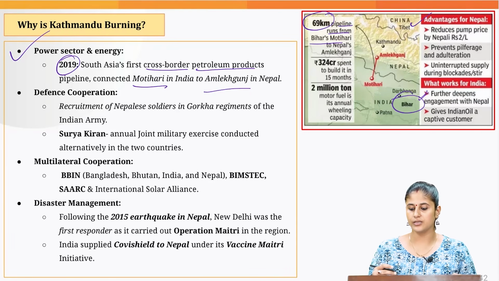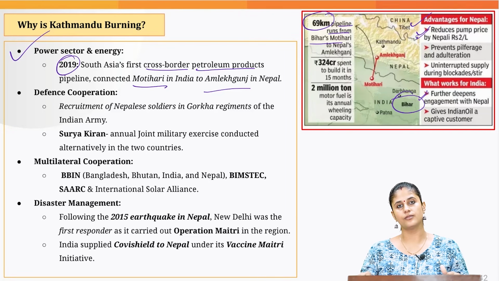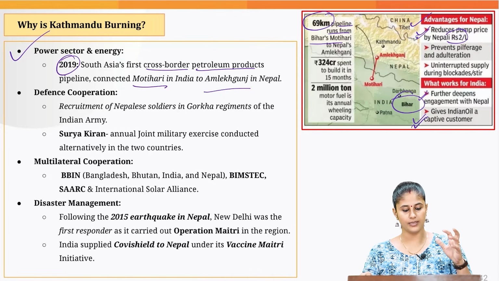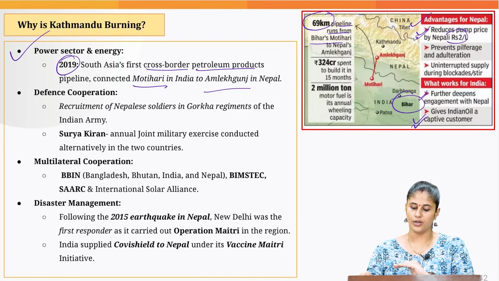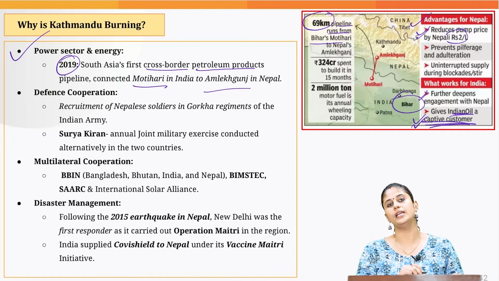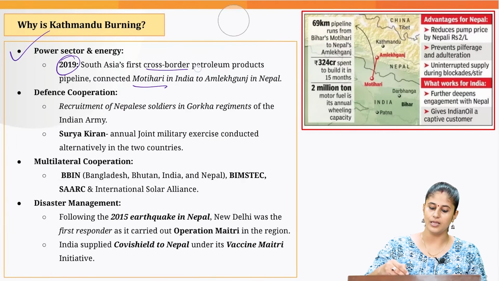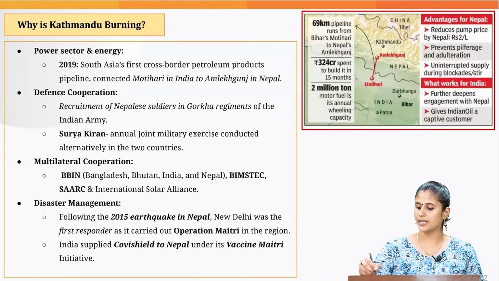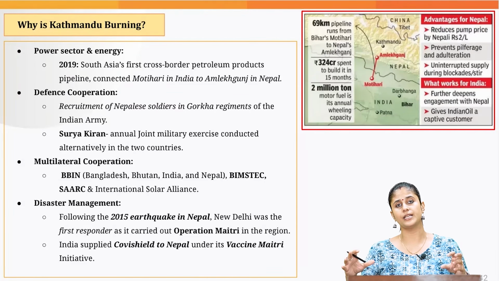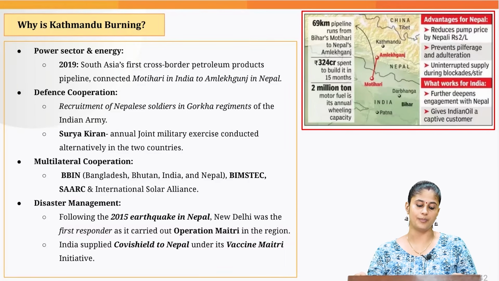And what advantage would it be for Nepal? It reduces the pump price for Nepalese by 2 rupees per litre. And how was it advantageous for India? This particular pipeline that we inaugurated way back in 2019 created customers for the Indian Oil Corporation, which was a key player when it comes to establishing this particular pipeline. So you need to understand that this current instability would also be negatively impacting whatever connectivity projects or infrastructure projects that we have developed in the Nepal state.